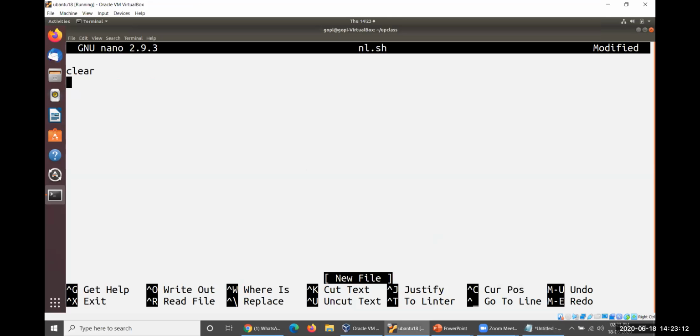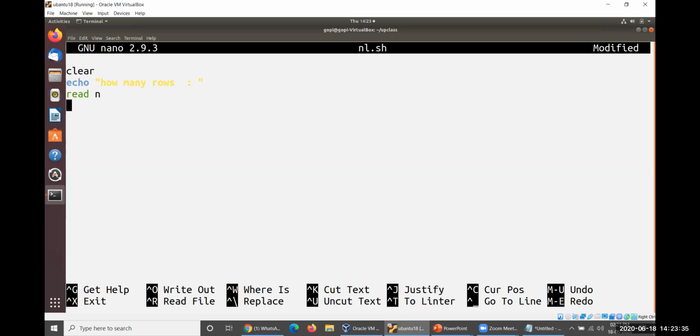Okay. So echo enter a number. How many rows are required to produce here? So let us take that particular point. Then read n could be taken into consideration.